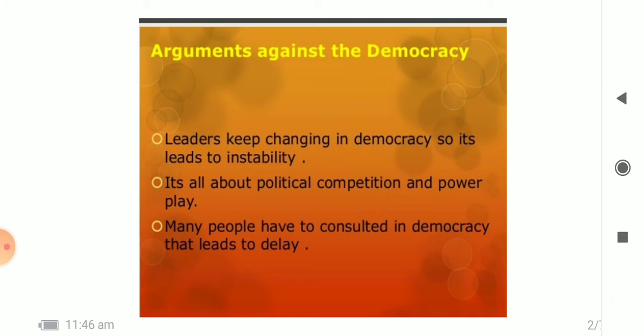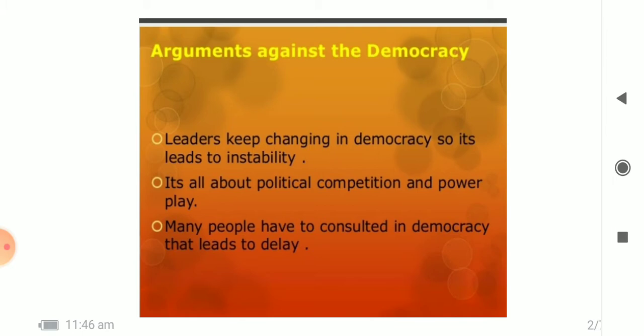As we see from the slide, arguments against democracy. So what are the demerits or disadvantages of democracy? Let us see. Point number 1 is leaders keep changing in democracy. This leads to instability. And point number 2 is democracy is all about political competition and power play. There is no scope for morality.